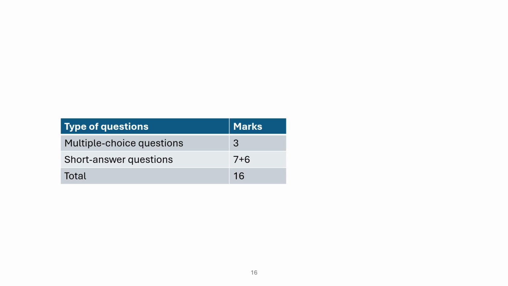In disease challenges and strategies, 3 multiple-choice questions are worth 3 marks, and 2 short-answer questions are worth 13. The overall score for this section is 16 marks. With a total possible score of 120 marks, the percentage for this section is 13.3% of the total score.